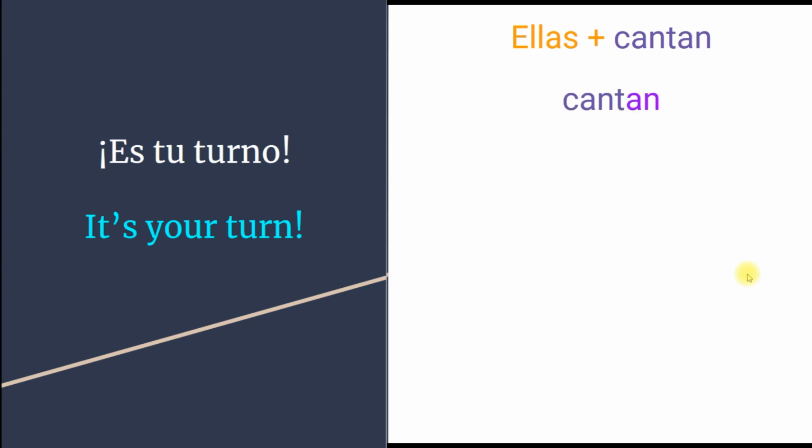Cantan. The verb stays the same. Ellas cantan. They sing. Ellas cantan en la escuela. They sing at school. Ellas is they for feminine.